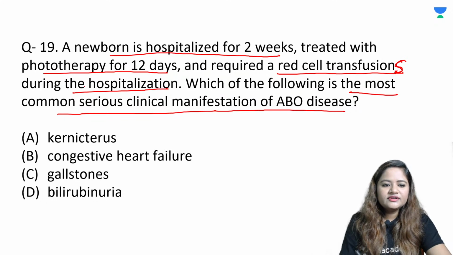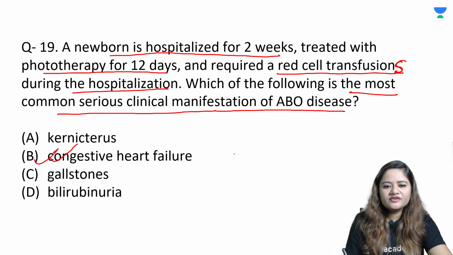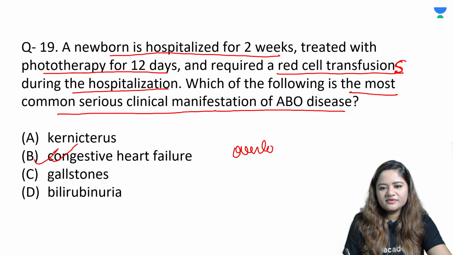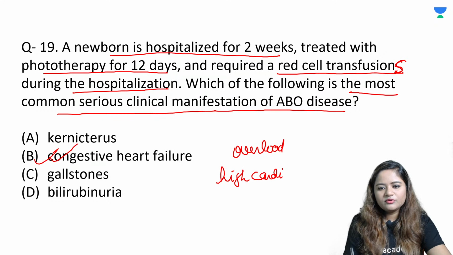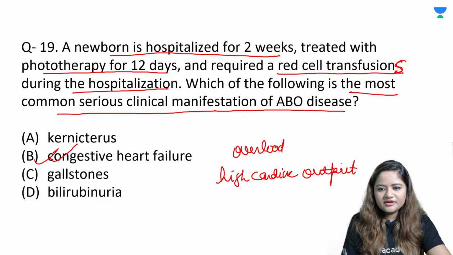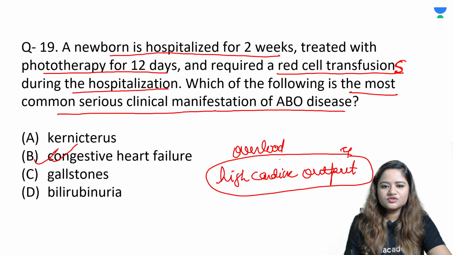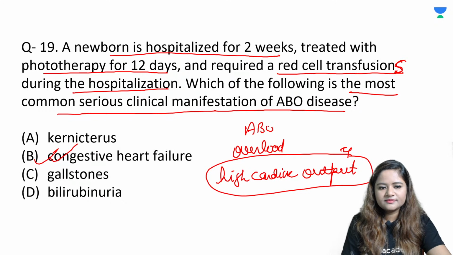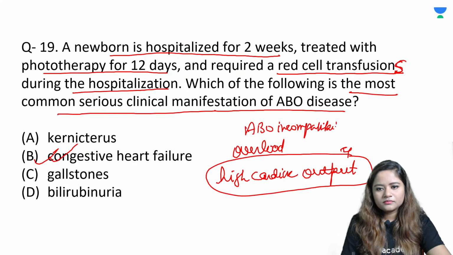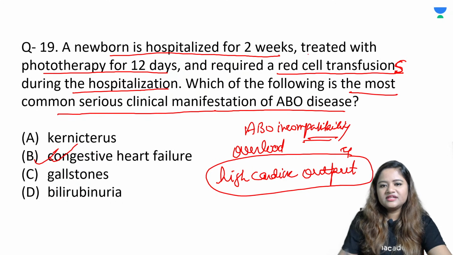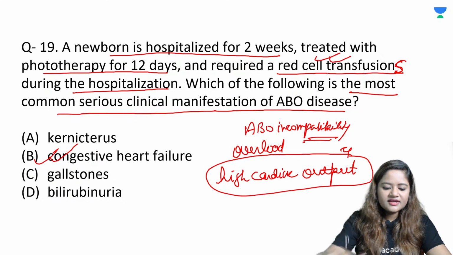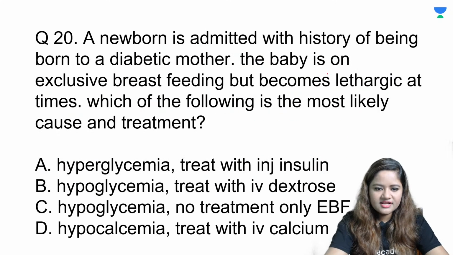Yes, the right answer over here is congestive cardiac failure. So if you give multiple transfusions, the baby will have overload or will go into high cardiac output failure. Okay. So this is going to happen if the baby is going to receive a lot of transfusion. And why is the baby getting transfusions? Because of ABO incompatibility. That is why they have specifically mentioned that the baby required red cell transfusions during the hospitalization phase.